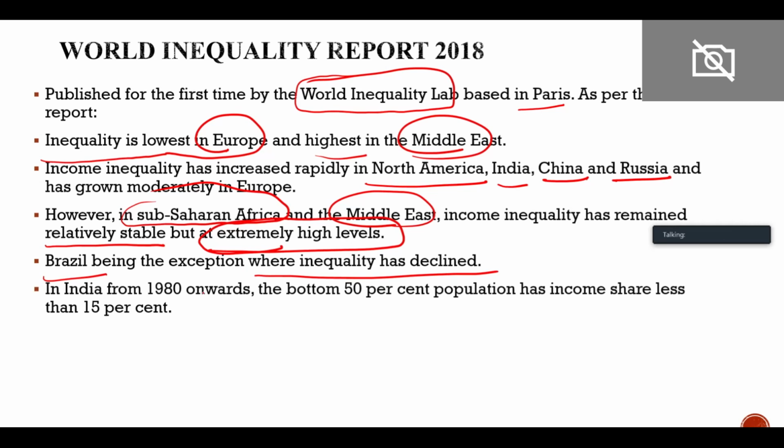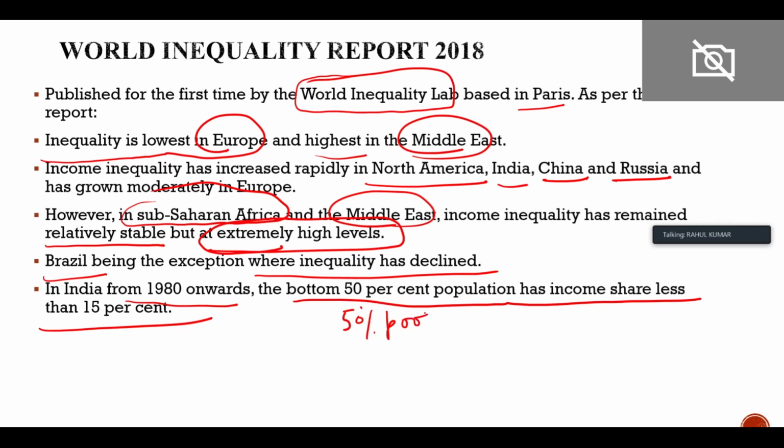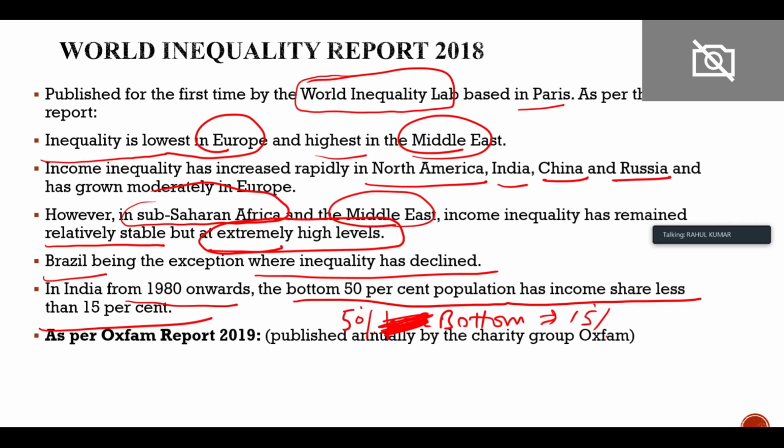In India, from 1980 onwards, the bottom 50% population has an income share of less than 15%, right? The 50% who are the bottom population, their income is just 15%. Very, very dangerous.